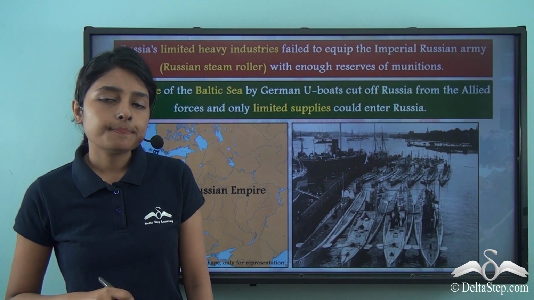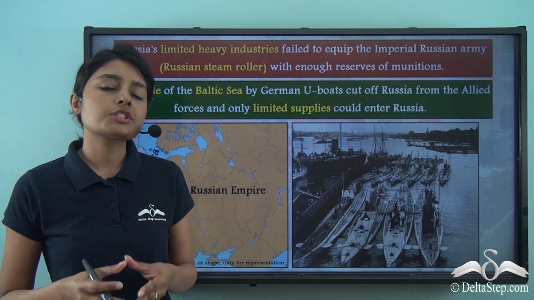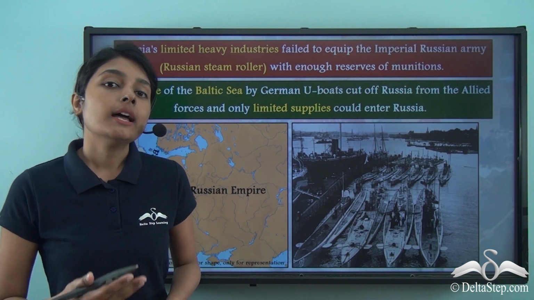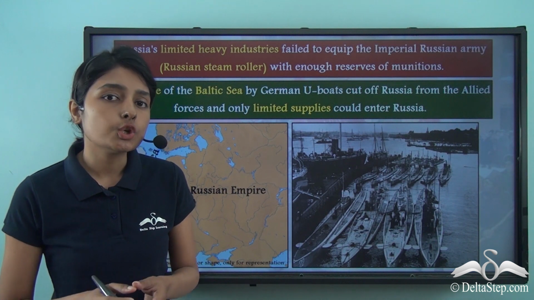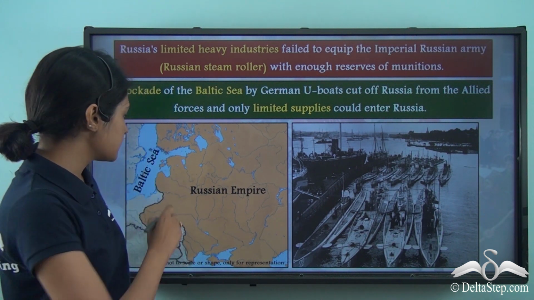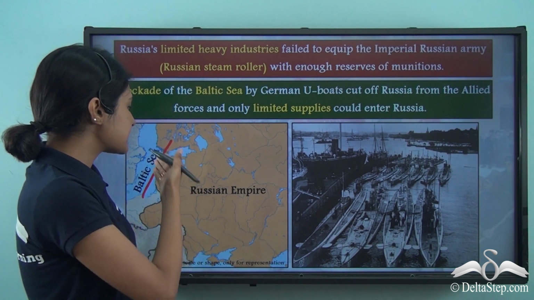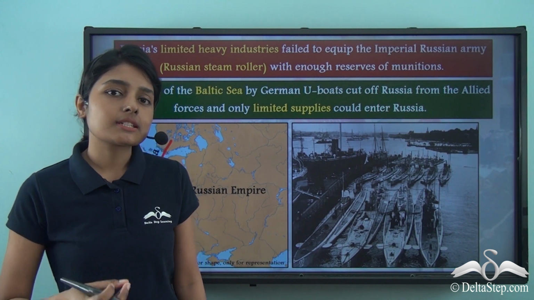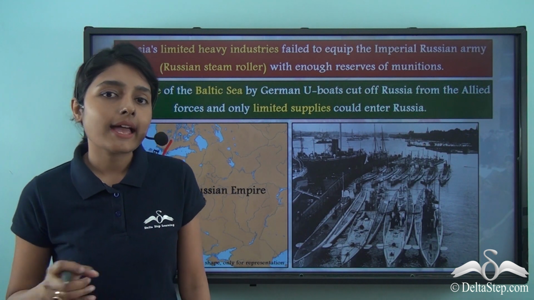At the same time, Imperial Russia was also not able to get a lot of help and supplies from the other allied powers. This is because German U-boats had blockaded the Baltic Sea. So it is through this Baltic Sea that initially a limited amount of supplies entered the Russian Empire from the Allies.